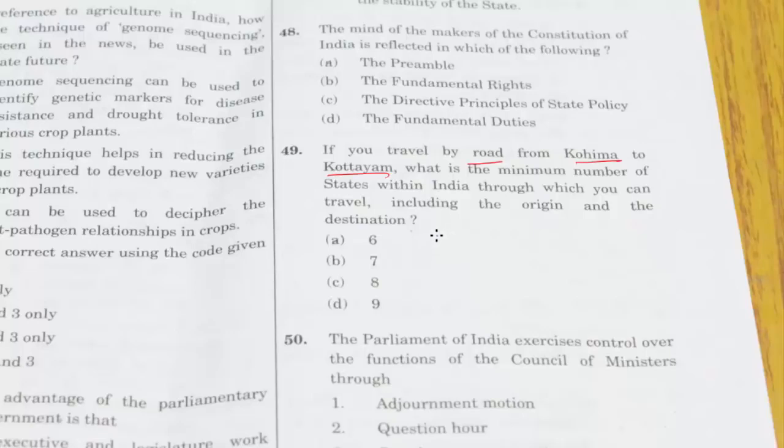Suppose you are confused between Kerala and Tamil Nadu because any other state would not make sense. So you are confused whether Kottayam is in Kerala or Tamil Nadu. Think of it this way. In the options we have 6, 7, 8, 9.